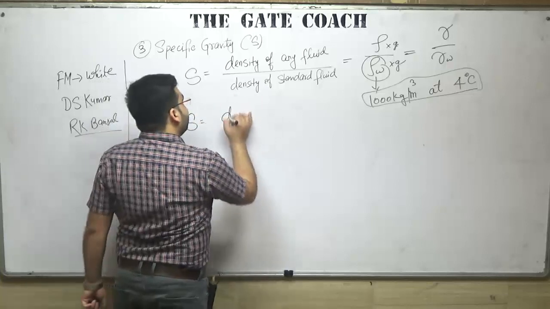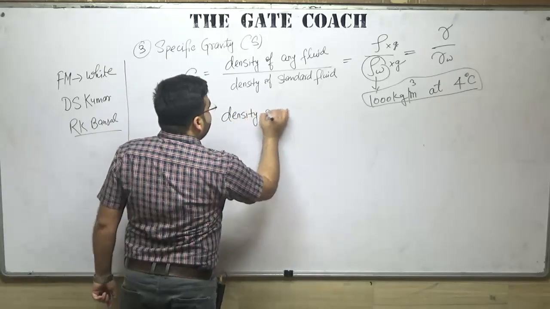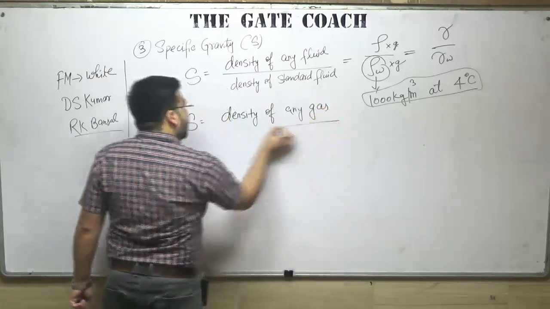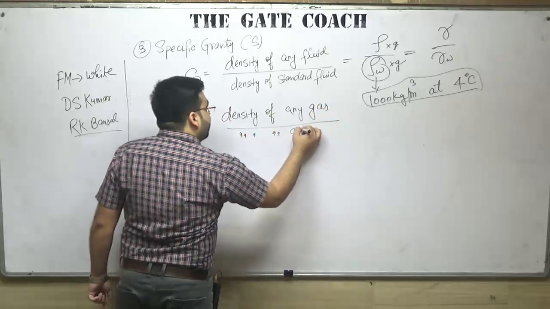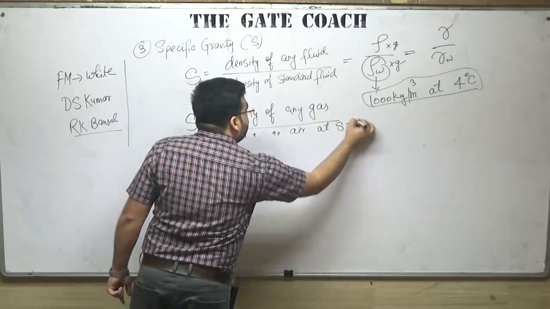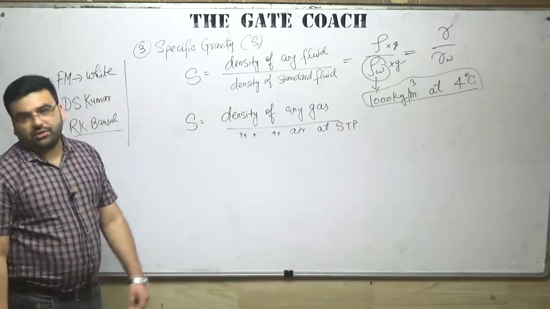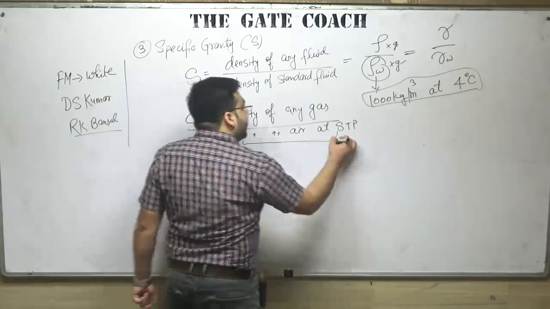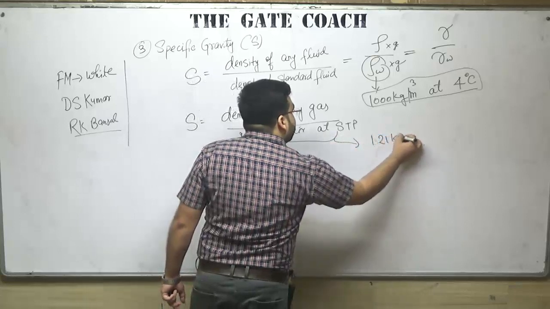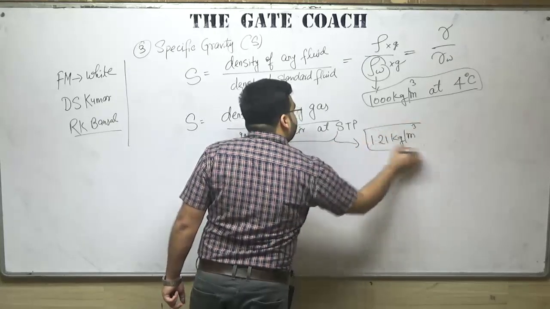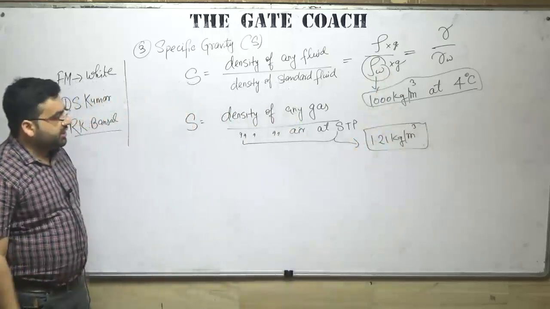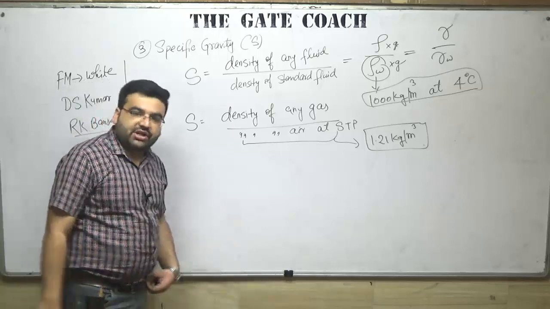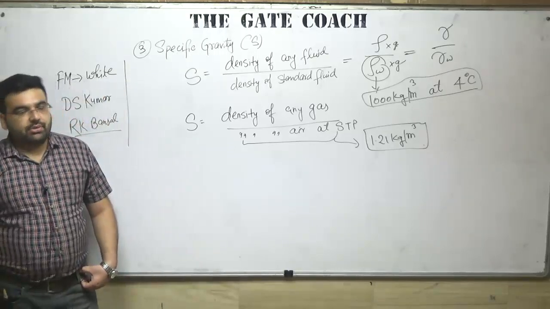specific gravity is equal to density of any gas divided by density of air at STP. STP means standard temperature and pressure. And at STP, the density of air is taken as 1.21 kilogram per meter cube. That is 1.21 kilogram per meter cube.